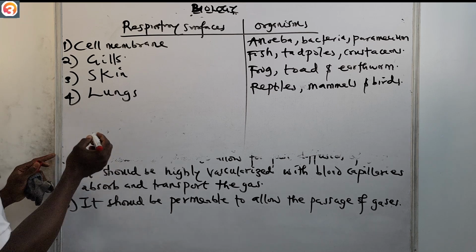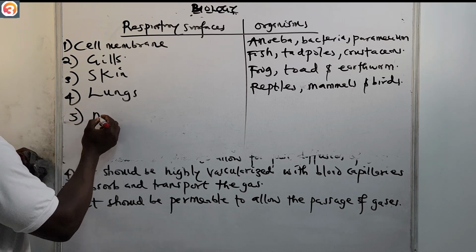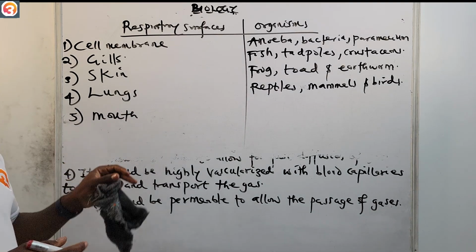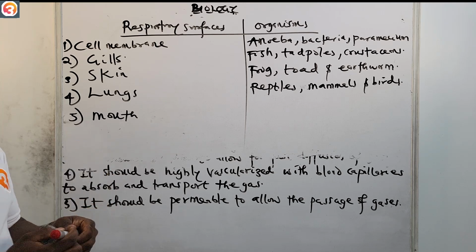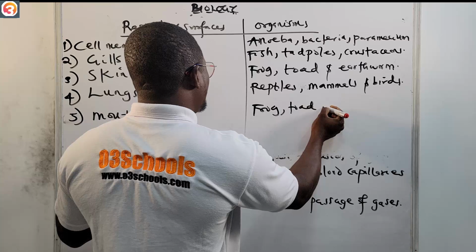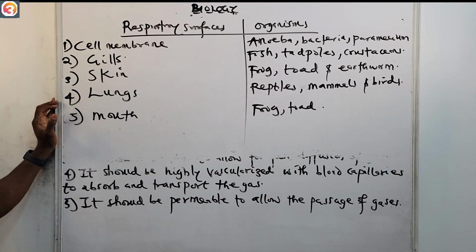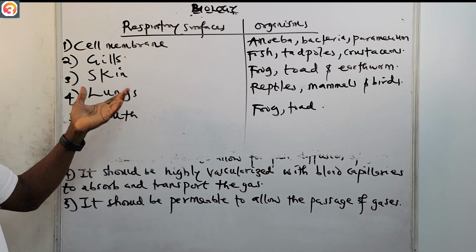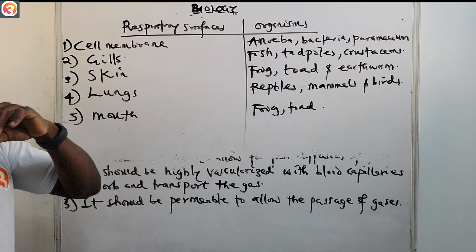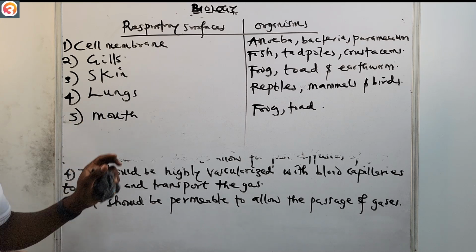Then likewise, we have the mouth. Sorry, number 5 now. Organisms that use the mouth as a respiratory surface: frog is an example, and toad. These two organisms use the mouth as their respiratory surface also. That's why I said skin and mouth, since the examples are almost similar, except for the earthworm. So it was good that I separated them.